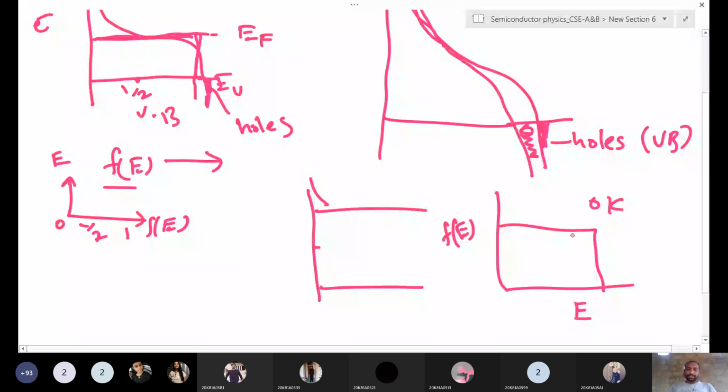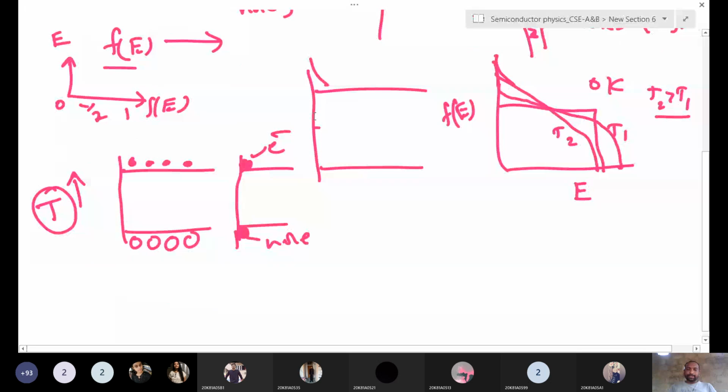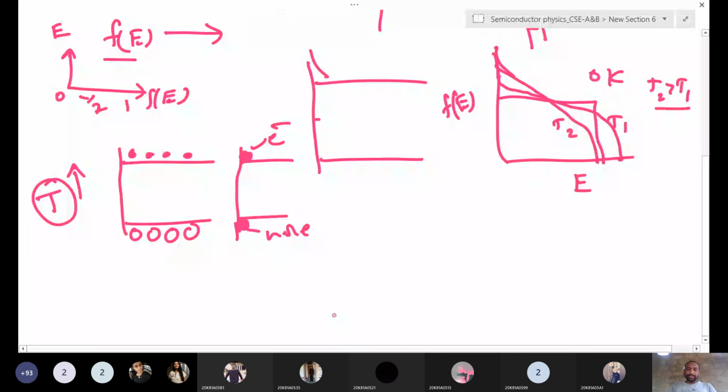For the Fermi-Dirac distribution function, we got three different cases: one is 0, one is 1, one is half. So here we will see it as a function of temperature. We will take temperature here and the Fermi-Dirac distribution function here.